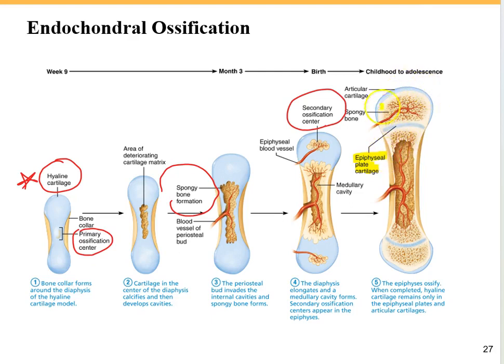And then also the articular cartilage, which covers the epiphysis, or ending of the long bone. These two parts are going to stay cartilaginous, but the articular cartilage stays cartilaginous till the end of our life, while the epiphyseal plate cartilage can become bony at the age of 18 for girls and the age of 21 for boys. The epiphyseal plate cartilage becomes bony, and after that it's going to be called the epiphyseal line.